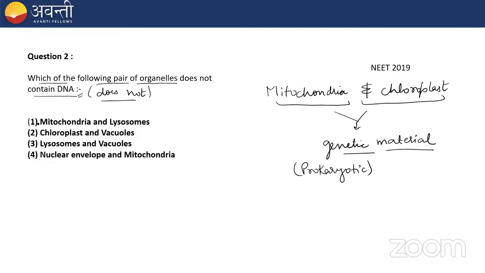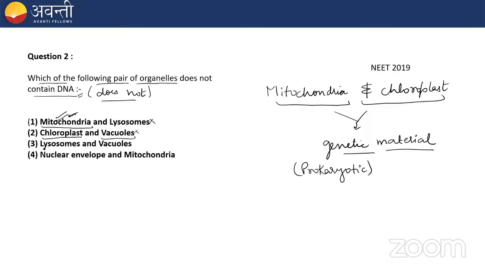Let's come to option number 1, which says mitochondria and lysosome. Let me read out the question again: which of the following pair of organelles does not contain DNA? Mitochondria contain DNA, but lysosome does not. But since mitochondria is there, this option is wrong. Option 2 says chloroplast and vacuole. Chloroplast contains DNA, but vacuole does not. So this is wrong.